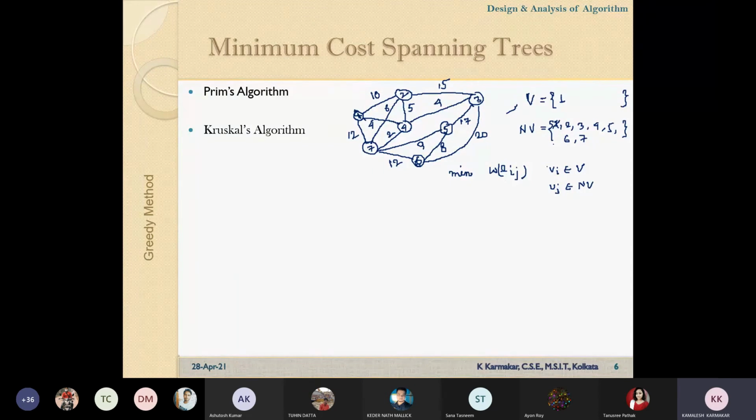How many vertices are there in V? Only one vertex.